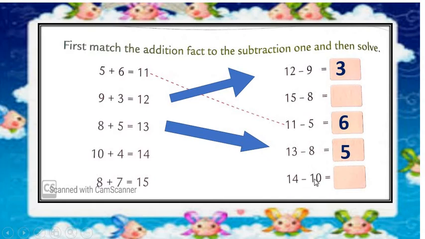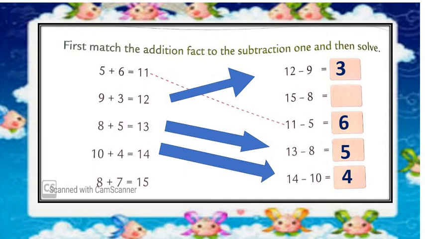Now see what will happen if we are going to subtract 10 out of 14. 14 before 13, 12, 11, 10, 9, 8, 7, 6, 5 and 4. We reach at 4. So 14 minus 10 is equal to 4. We are going to match.